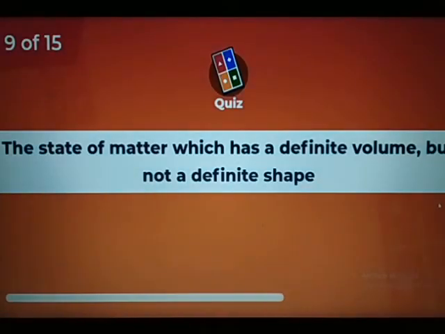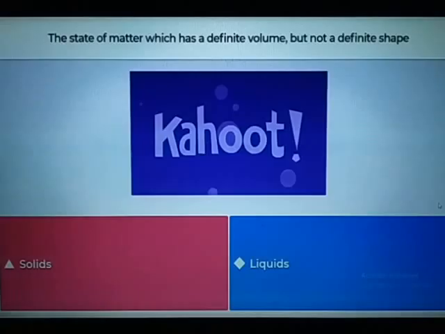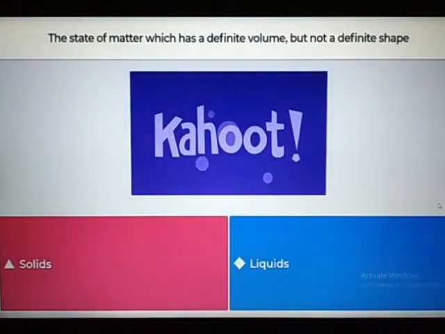The state of matter which has a definite volume but not a definite shape. Is it solids or liquids?